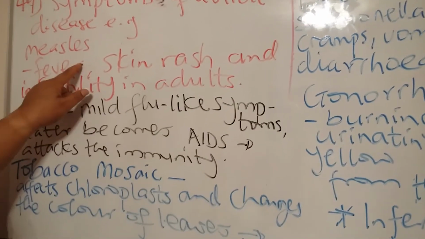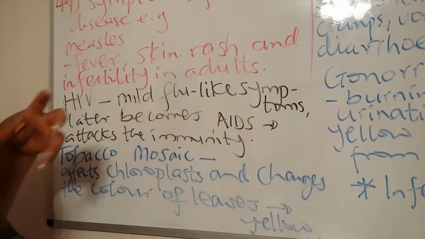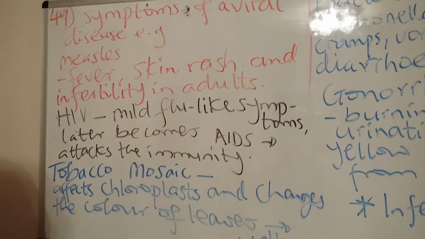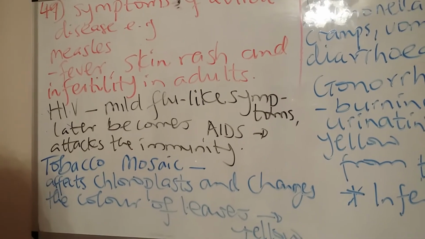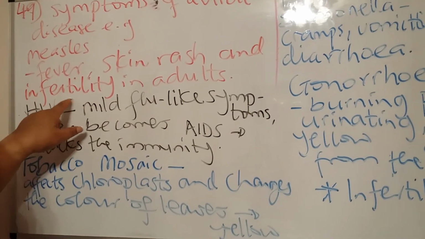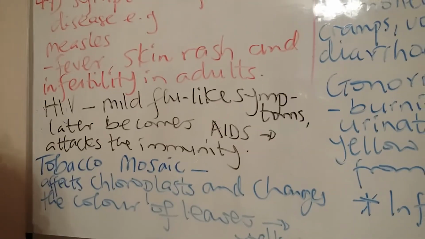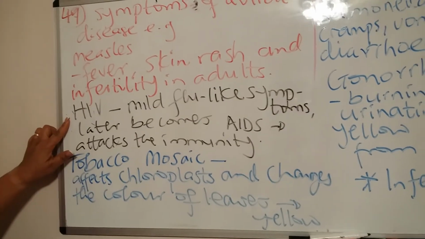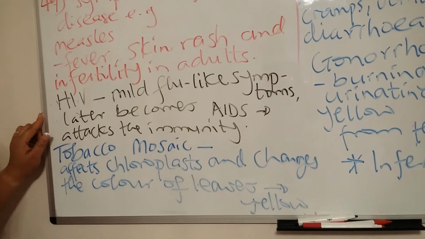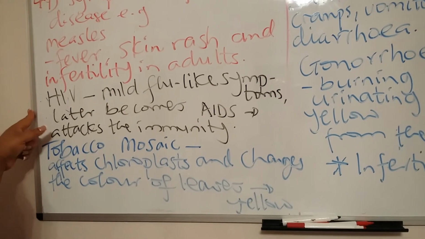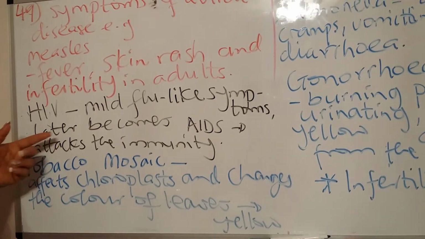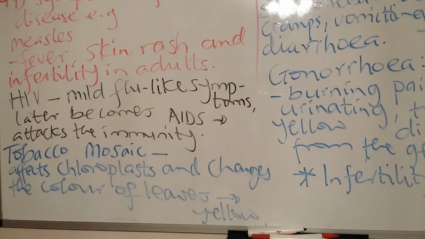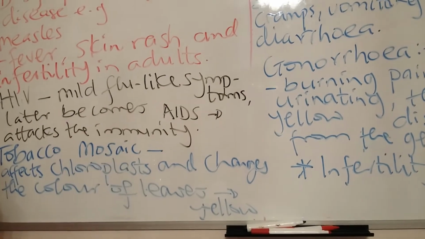So for measles, when sufferers sneeze, it is carried in water droplets, and it can be passed from one person to another. And eventually in adults, it can lead to infertility. That is the inability to reproduce. All right. HIV is the human immunodeficiency virus, and once it's contracted, the symptoms are very mild flu-like symptoms. Later on, it can become AIDS, the acquired immune deficiency syndrome.